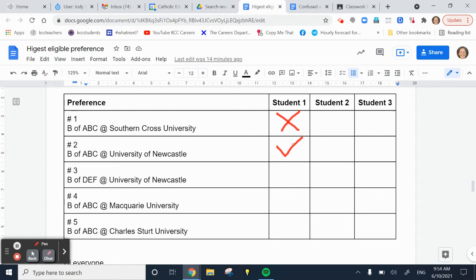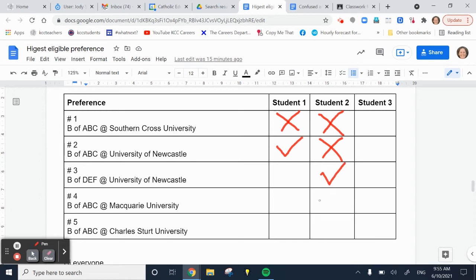If we look at student 2, let's assume that University of Newcastle doesn't want to make an offer for a spot in the Bachelor of ABC, but they do want to make an offer for the Bachelor of DEF, and Macquarie and Charles Sturt also want to make an offer. So those unis would contact UAC and say that they want to make those unconditional offers. So in this case, student 1, they're not eligible for this one purely because they don't participate in this round. They're not eligible for this one because University of Newcastle did not contact UAC and say they wanted to make an offer. So this becomes their highest eligible preference.